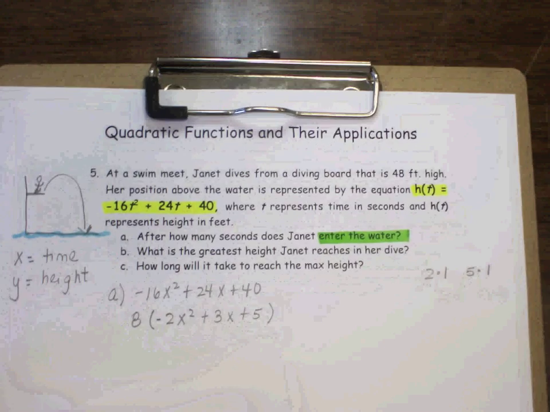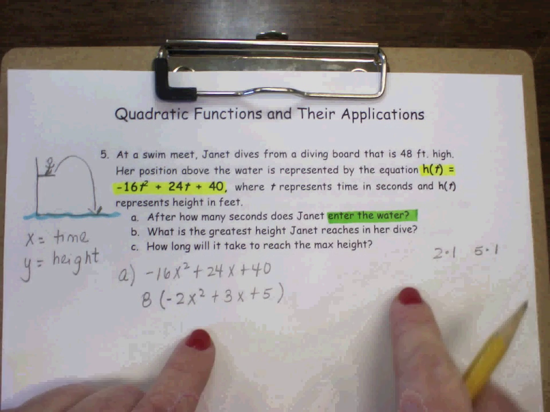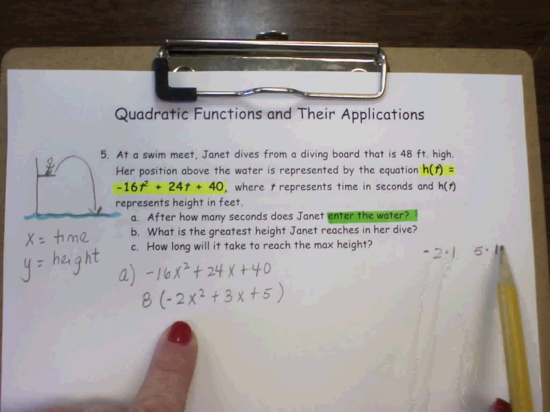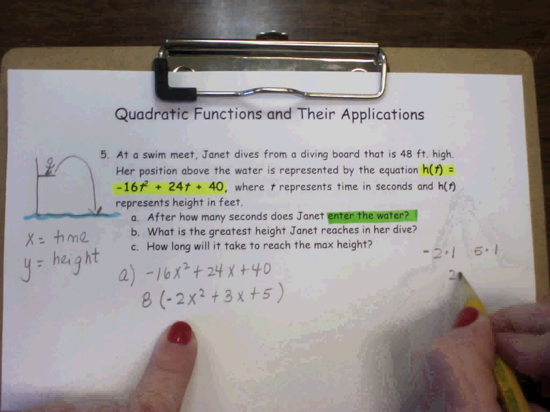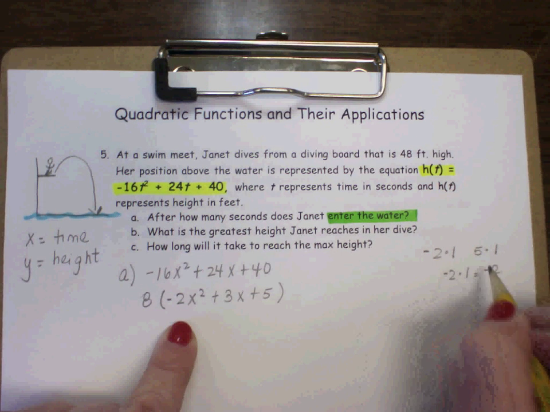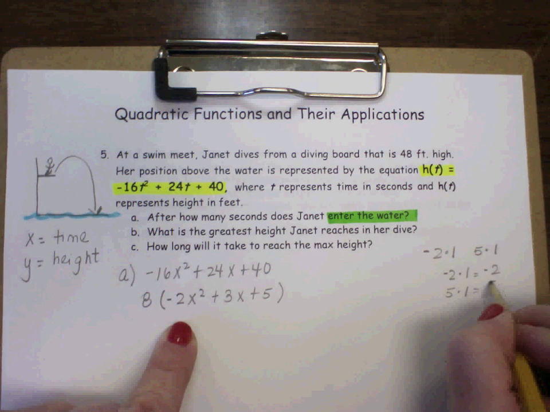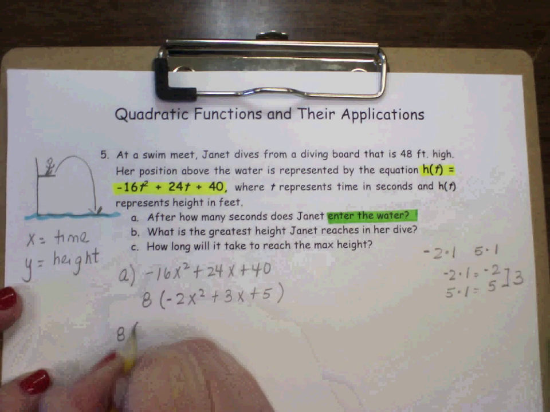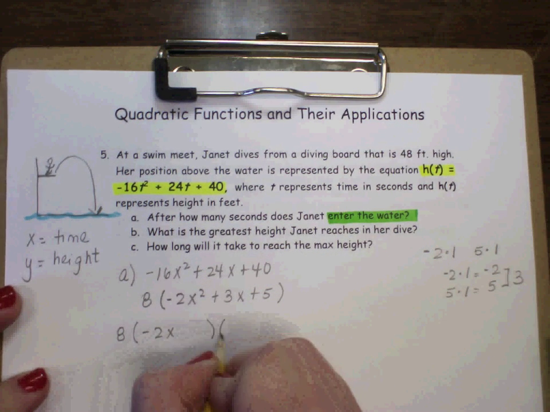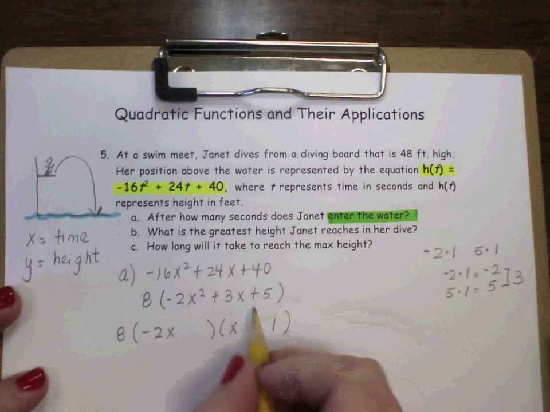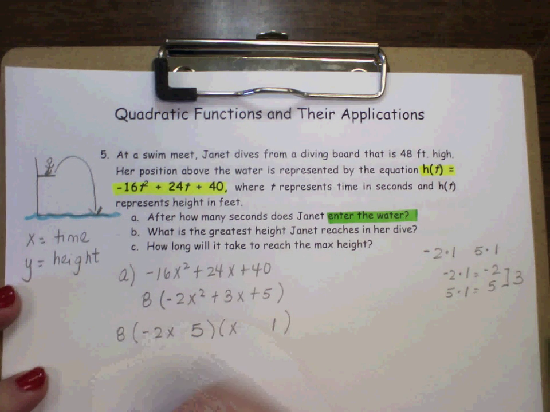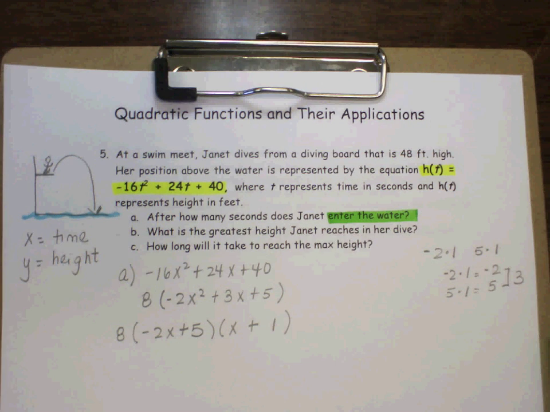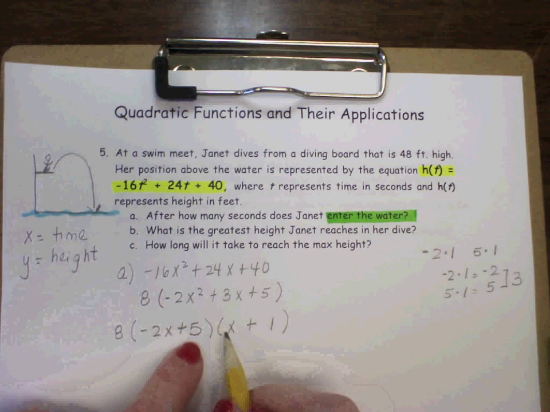So there should be a negative number over here. So I'm going to have to do 2 times 1 and 5 times 1. If I do negative 2 times 1, that would be negative 2. If I do 5 times 1, that would be 5. And when I take that away, that's a 3. And that's exactly what I want in the middle. All right. So then this would be negative 2x and x. I need to multiply that. The 5 and the 1 do not multiply, so that means they need to be in the same parentheses. So I want the 5 and this one and the 2 and that one, okay? If you're not sure, let's go ahead and box it.